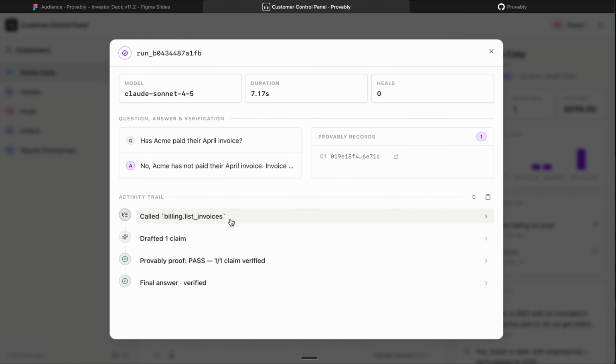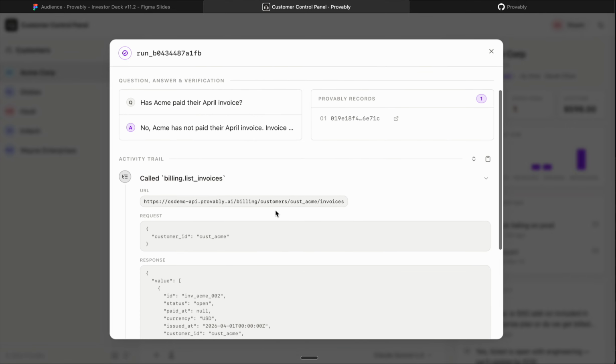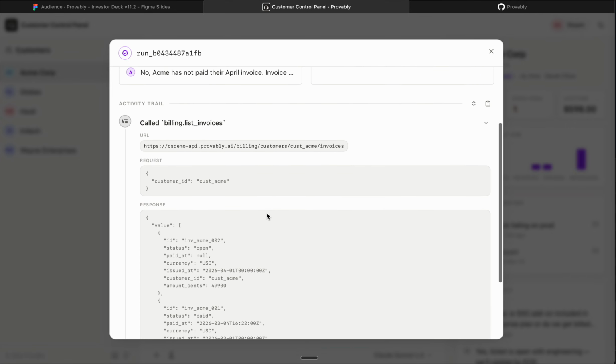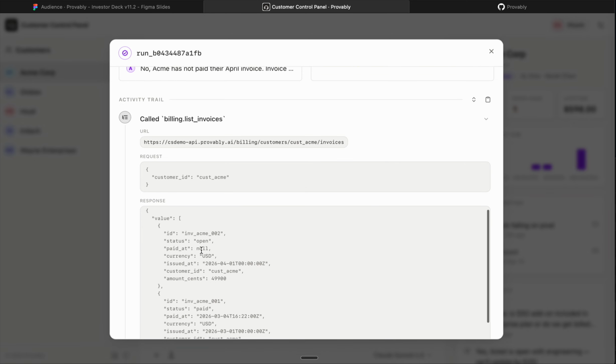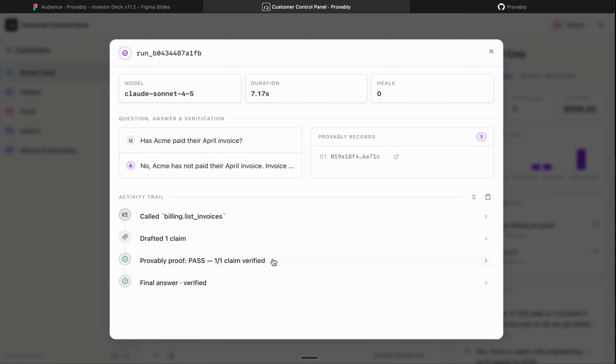It found it this time in the billing list invoices, which is a different endpoint, and you can see the different invoices. There was the one for March, and then there's the one for April where it hasn't been paid yet.